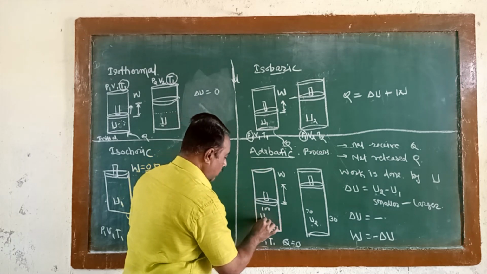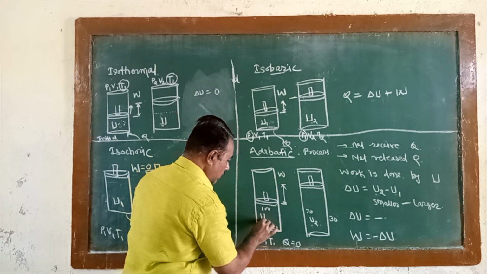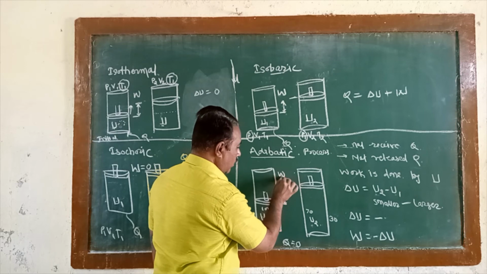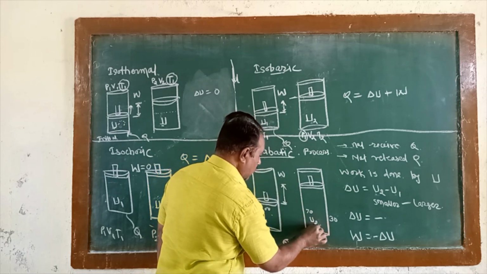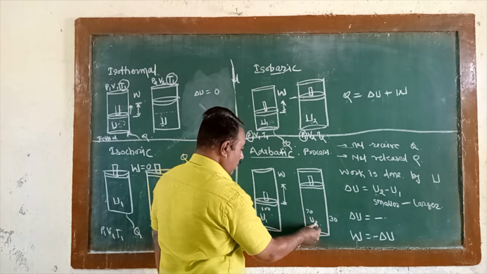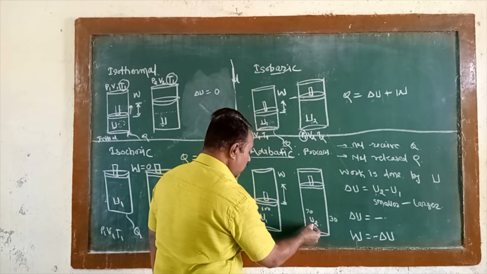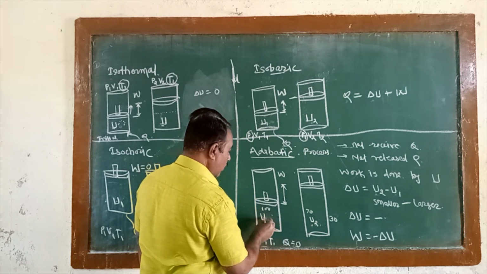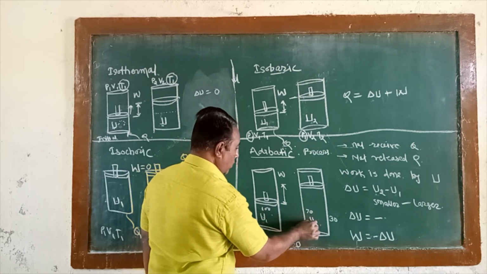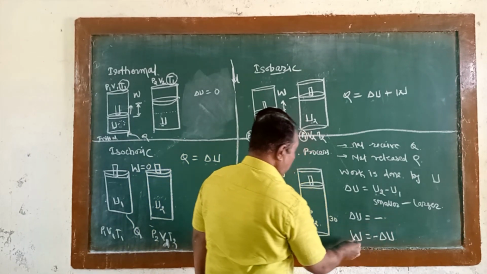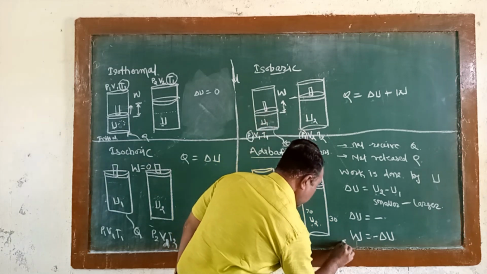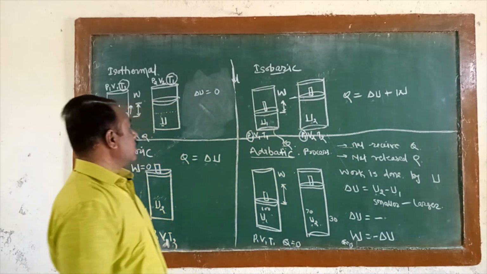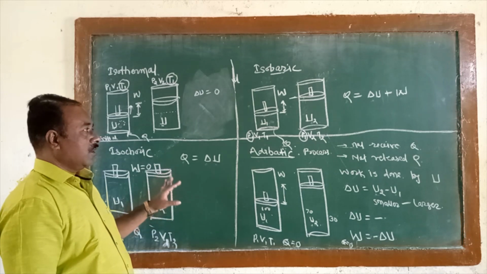Therefore, the internal energy of the system at the initial stage was larger, and it is spent to do work. Therefore, the energy in the final stage remains less. So if you want to calculate the change in energy, instead of U2 minus U1, you have to write the expression U1 minus U2. Therefore, the sign is negative, and here Q is 0. Therefore, the work done is equal to minus delta U. So in this way, this is about the processes in thermodynamics.